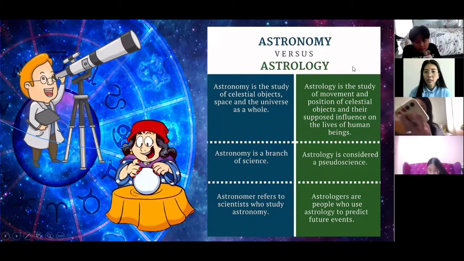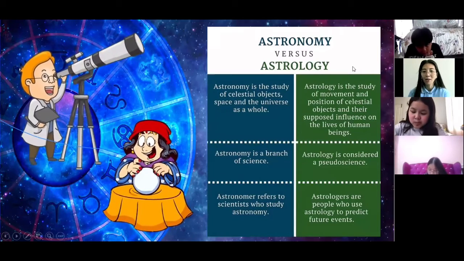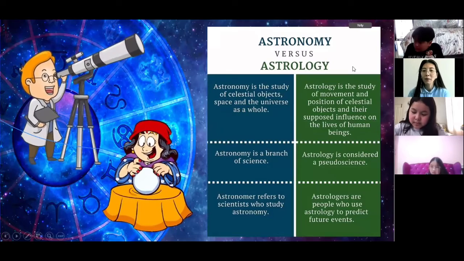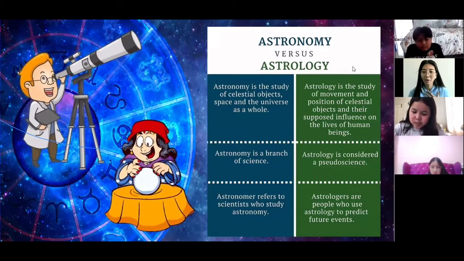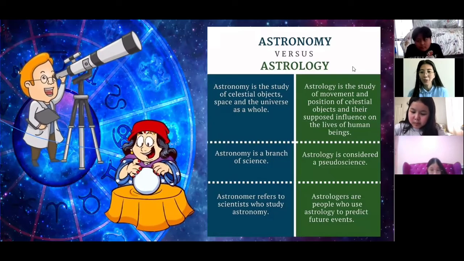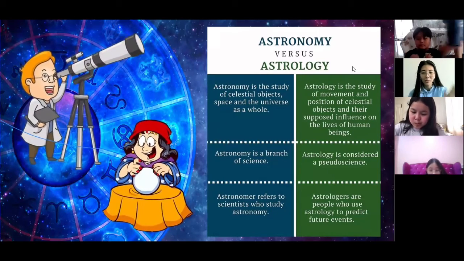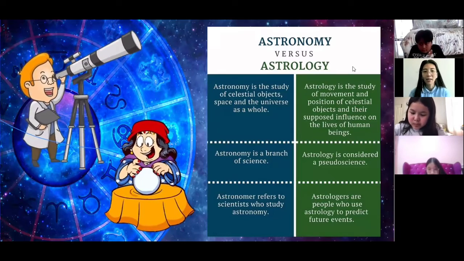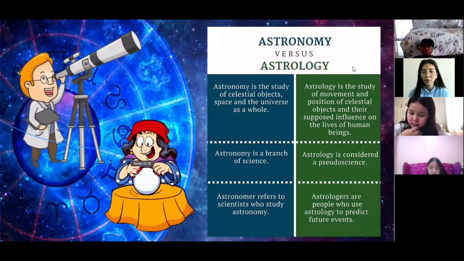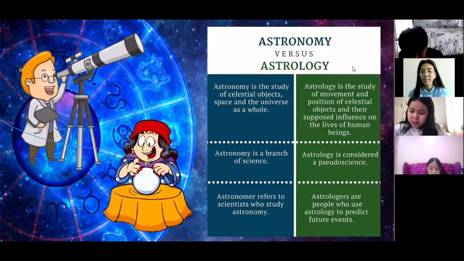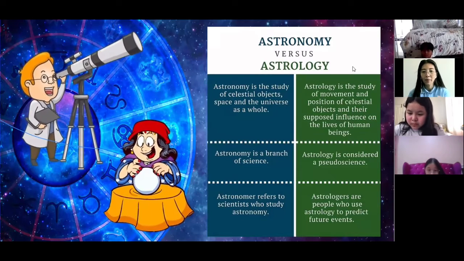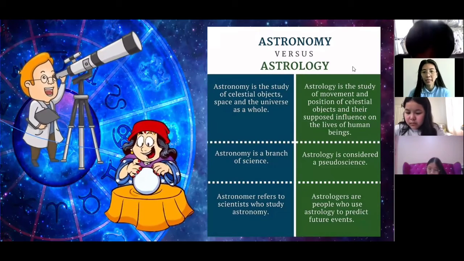And for today, we are going to study astronomy. Our focus is mostly on the concept of astronomy. So Teacher Irish will not give you what your personality is based on your zodiac, or what kind of person you are based on your zodiac sign. We will just focus on the study of heavenly objects, the stars, the skies, and the objects in the sky. Okay, so focus on that, huh? Grade 5, our lesson is about astronomy.